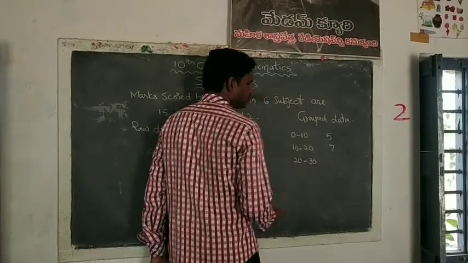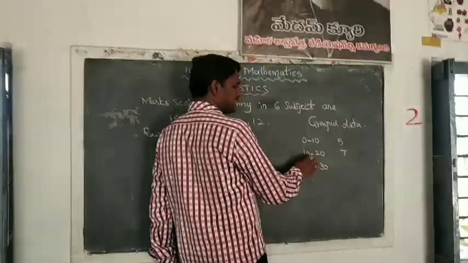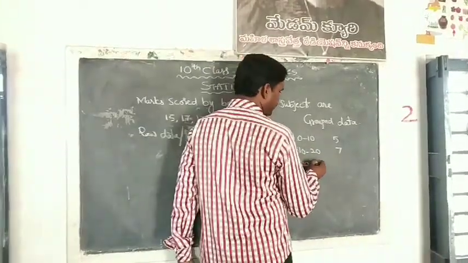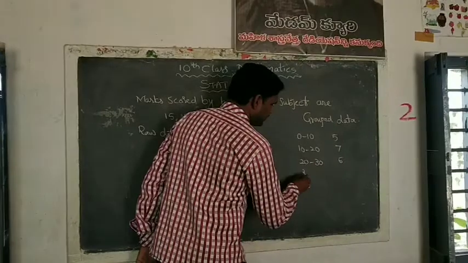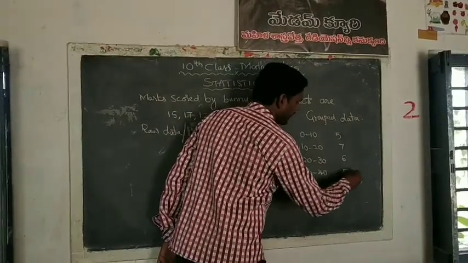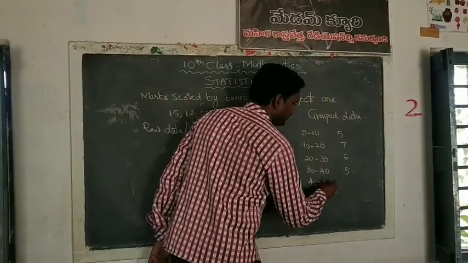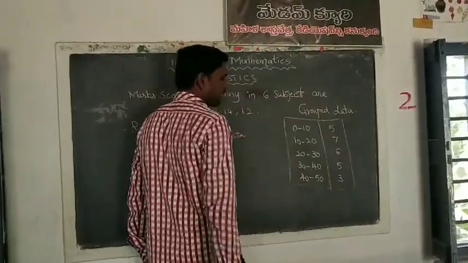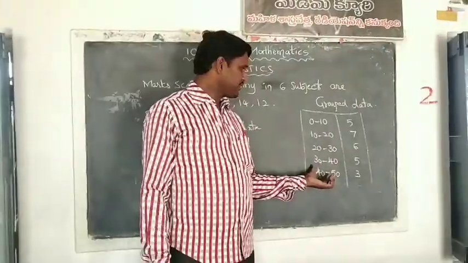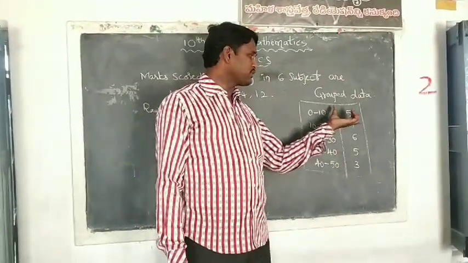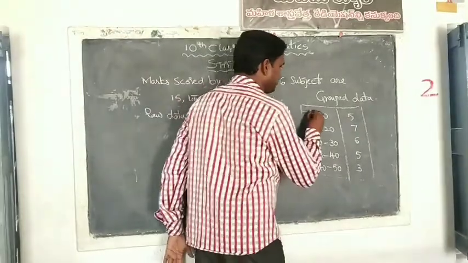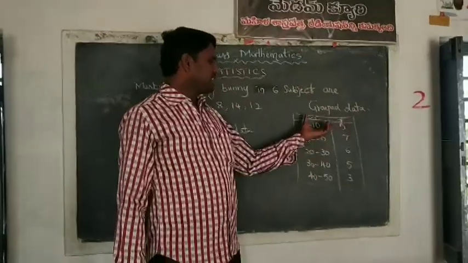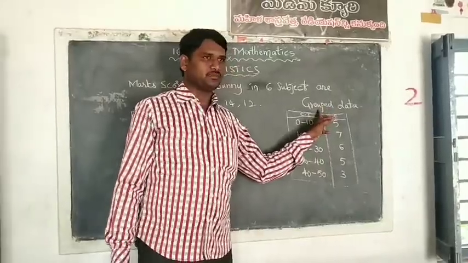20 to 30 means these 7 students got marks in between 10 to 20, not 10, not 20. Then 20 to 30, 6 students; 30 to 40, 5 students; and 40 to 50, 3 students. This is called grouped data. Grouped data means there will be some class intervals. In each and every class interval, how many students are there is given. That is called frequency. This is frequency, this is class interval. This type of data is called grouped data.